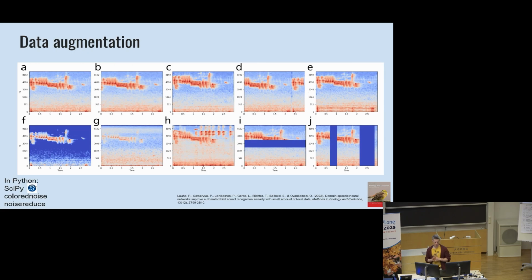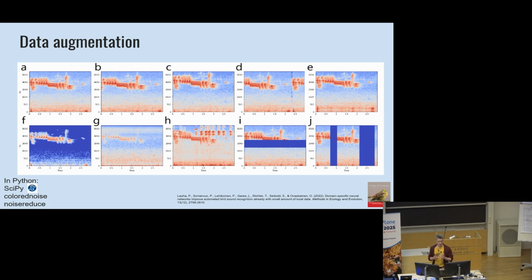On panel F, we have reduced the noise level. Basically, we have highlighted the intense parts of the audio signal, the actual song of the bird, and tried to reduce the background noise. On panel G, we have done the opposite. We have added more background noise, so the signal gets more blurry and the spectrogram becomes more unclear.